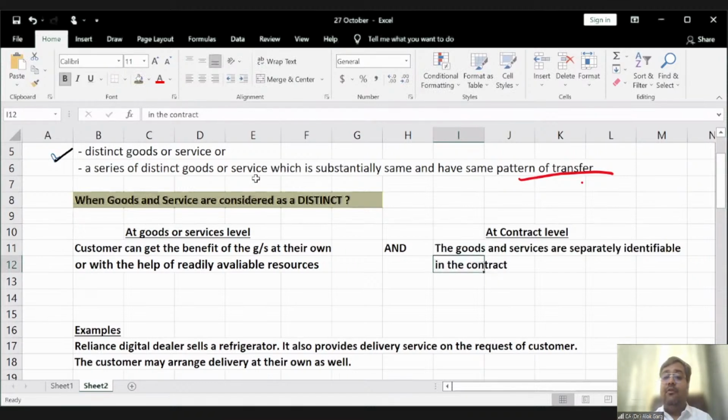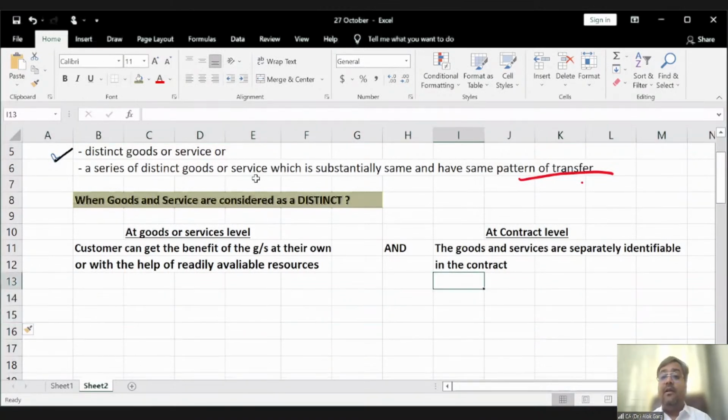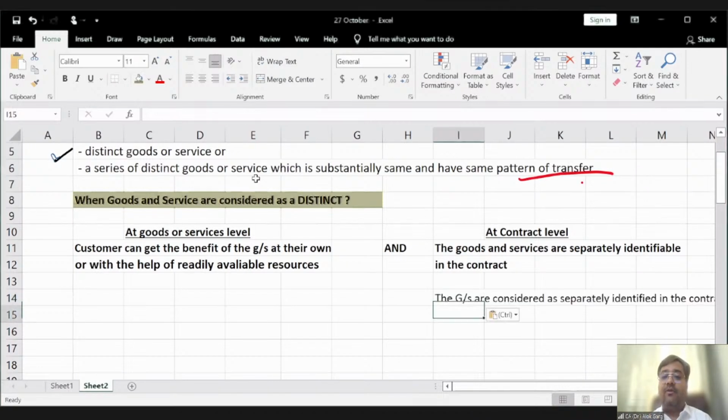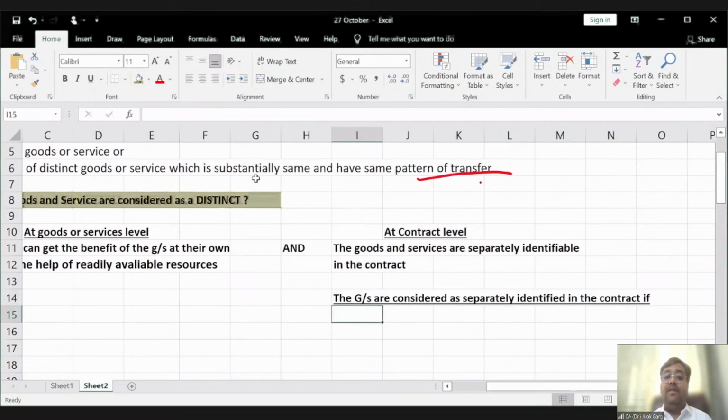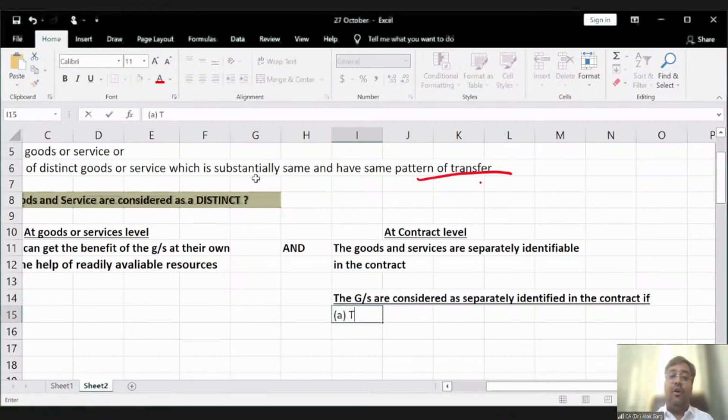Sir, when can you say that goods and services are separately identifiable in the contract? Goods and services are considered as separately identifiable in the contract when three conditions are satisfied. Goods and services are considered as separately identifiable in the contract if there should not be significant integration required. Integration.